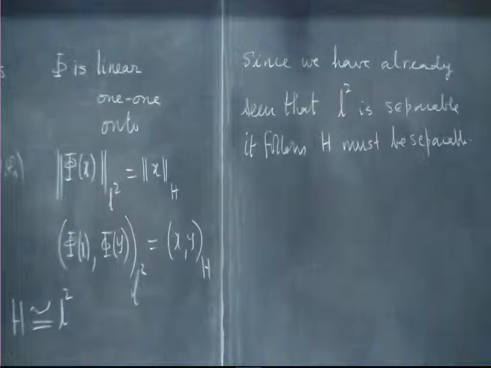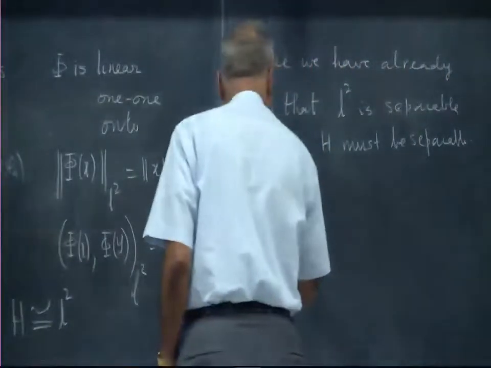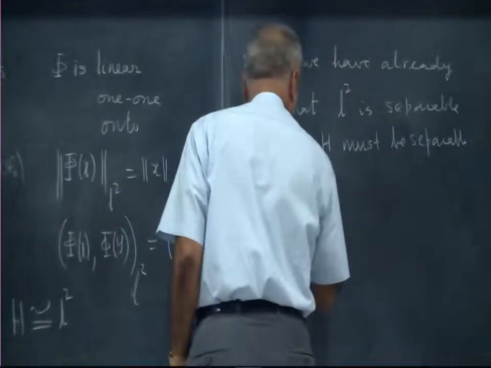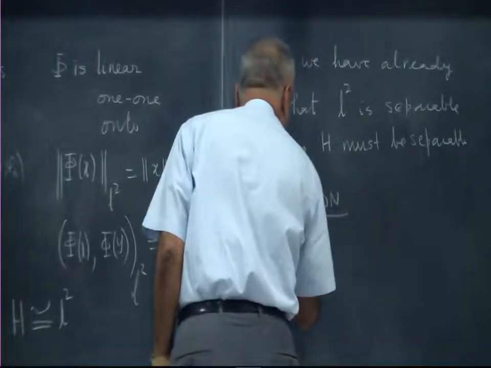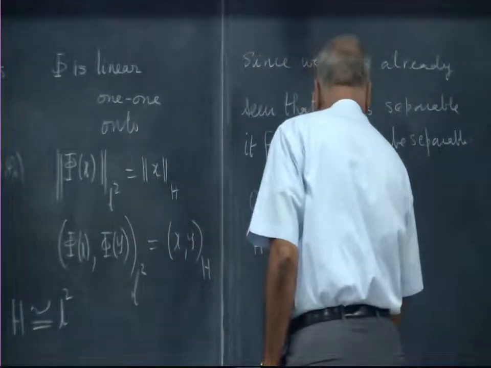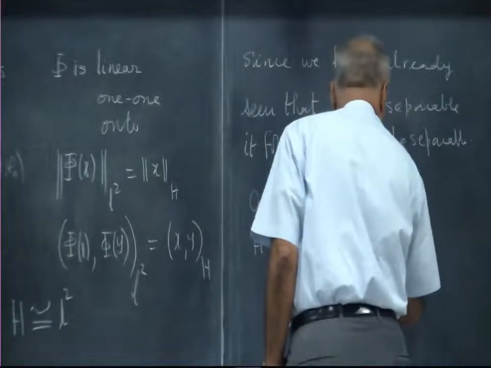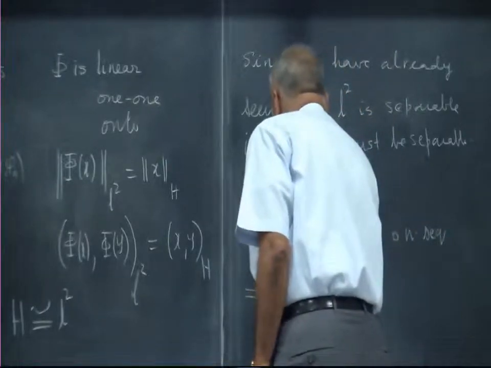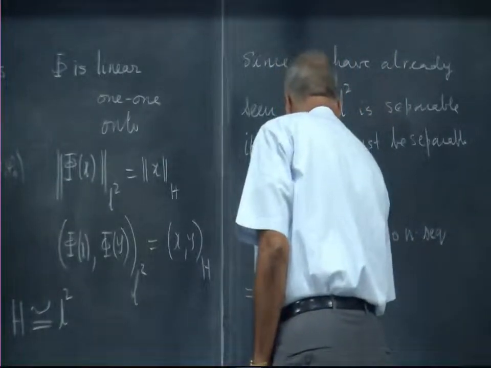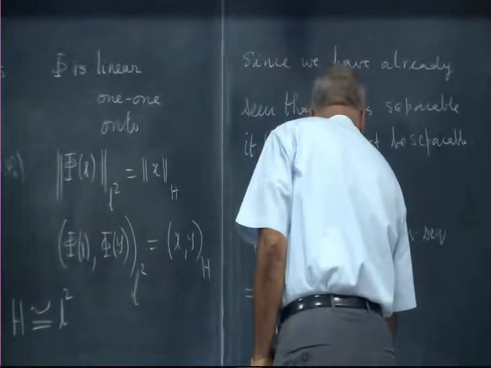So, the conclusion is the following. H has a complete orthonormal sequence implies H is separable.